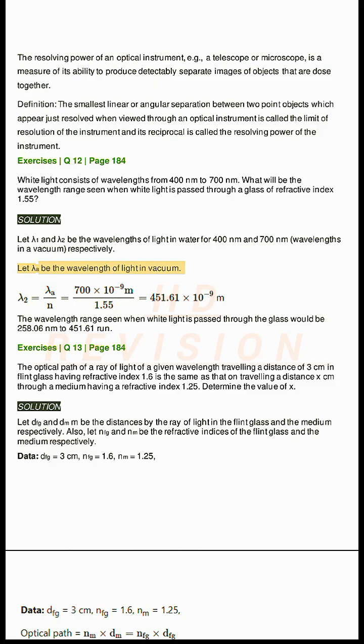Let lambda be the wavelength of light in vacuum. The wavelength range seen when white light is passed through the glass would be 258.06 nanometers to 451.61 nanometers.